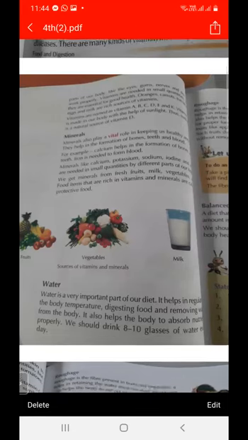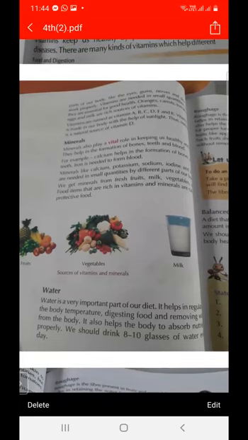And what is the function of water and how does it help our body? It helps the body absorb nutrients, it helps regulate body temperature, it helps in digesting food, and it helps remove unwanted substances from the body.